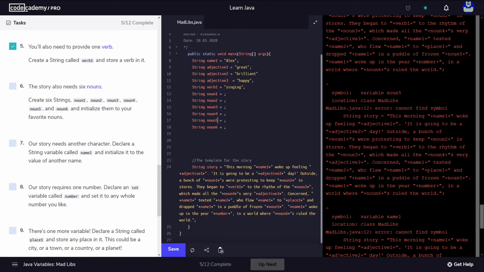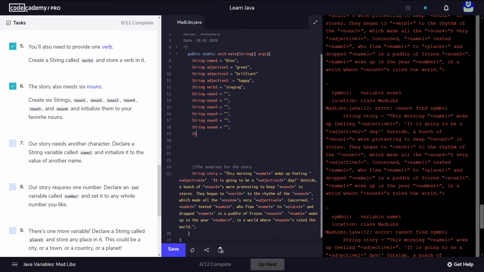And let's see, our story needs another character. So we've done this. We have to find some values for these. Our story needs another character. Declare a string variable called name2. So we're gonna declare another string, name2. We're gonna call this Ben. Okay.